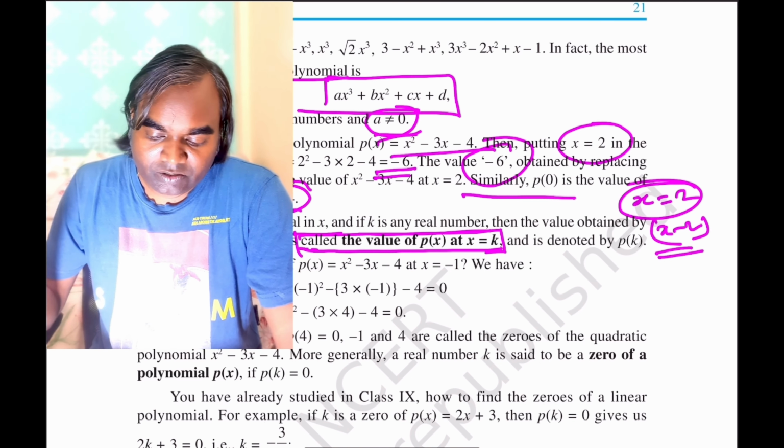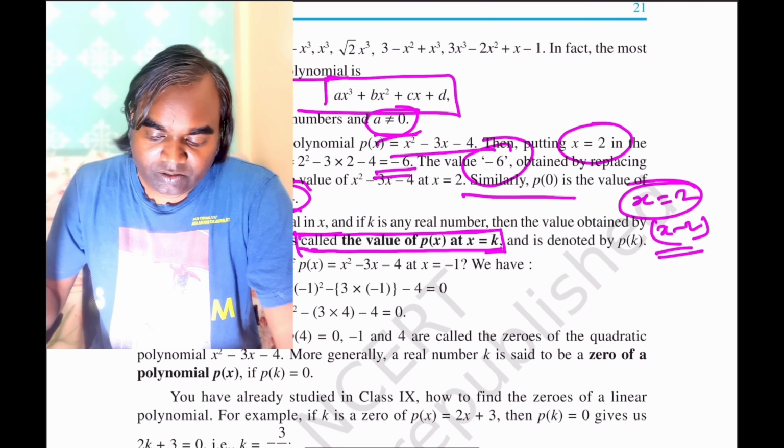Now if we put p(4), that means if you put x = 4 in this polynomial, the polynomial becomes 0. If we put x = -1, the polynomial also becomes 0. That means x + 1 and x - 4 are the factors of this polynomial.